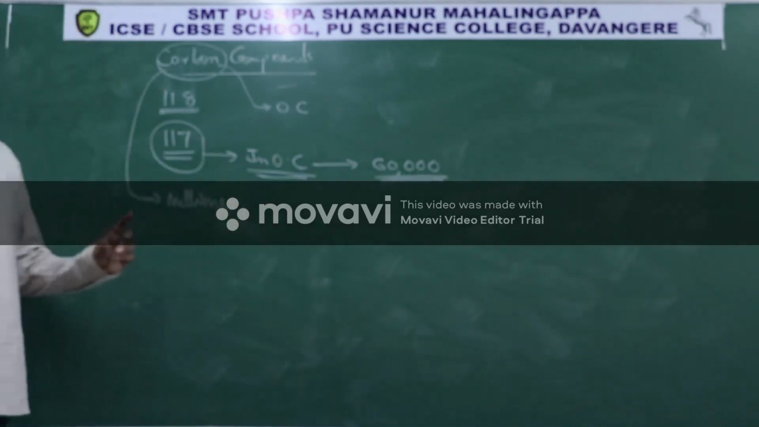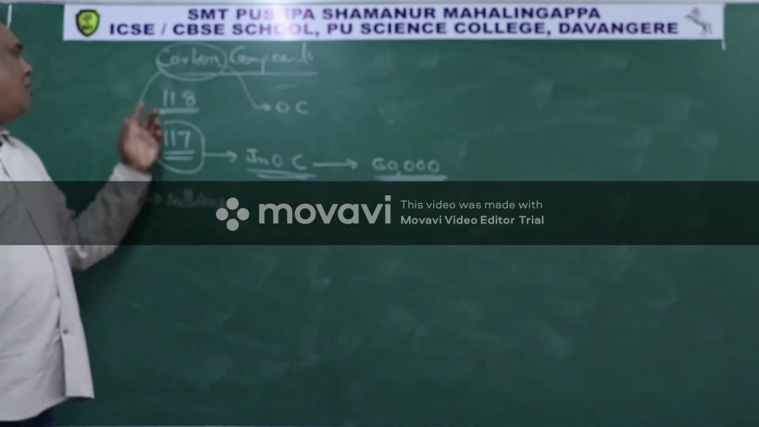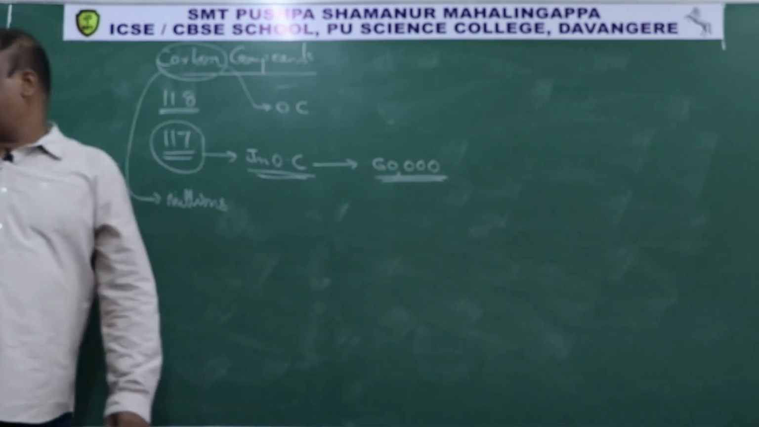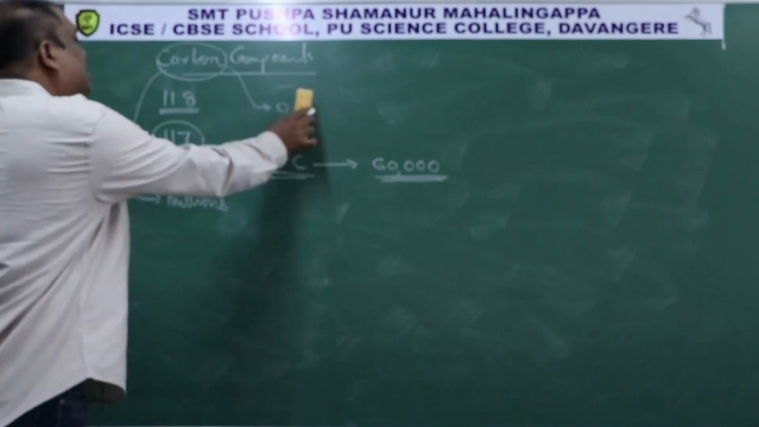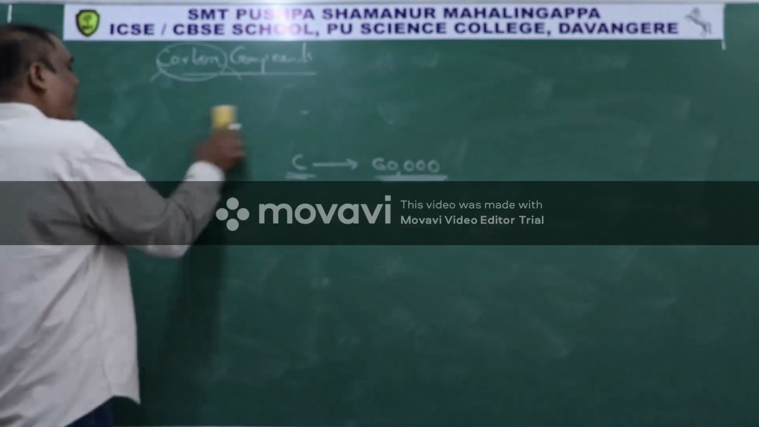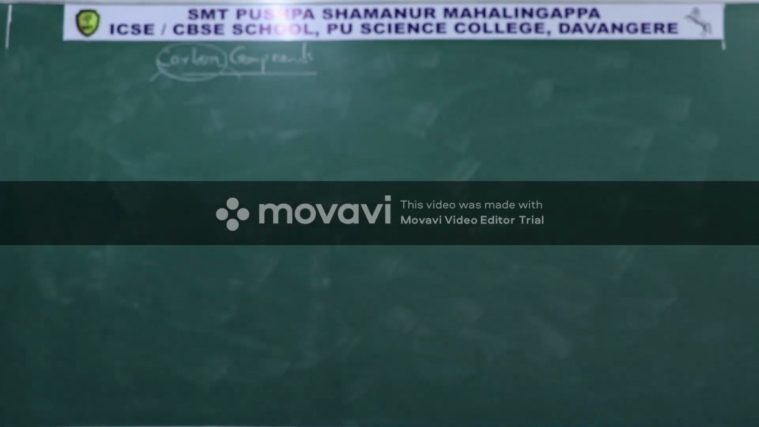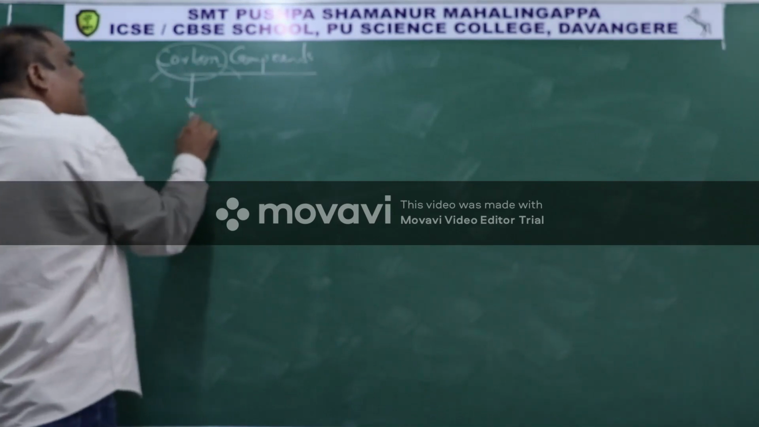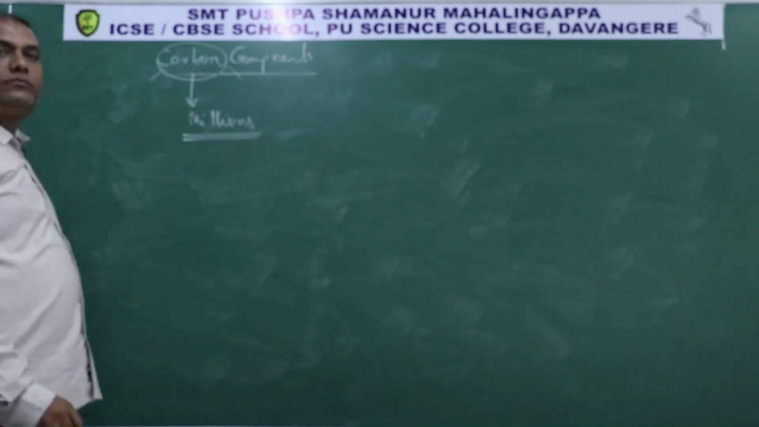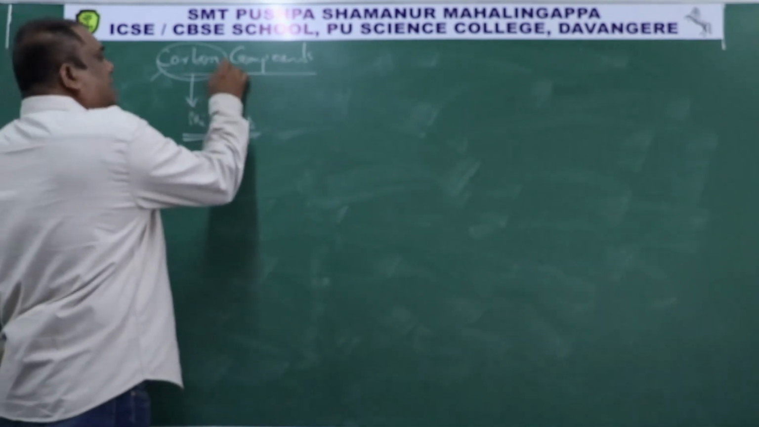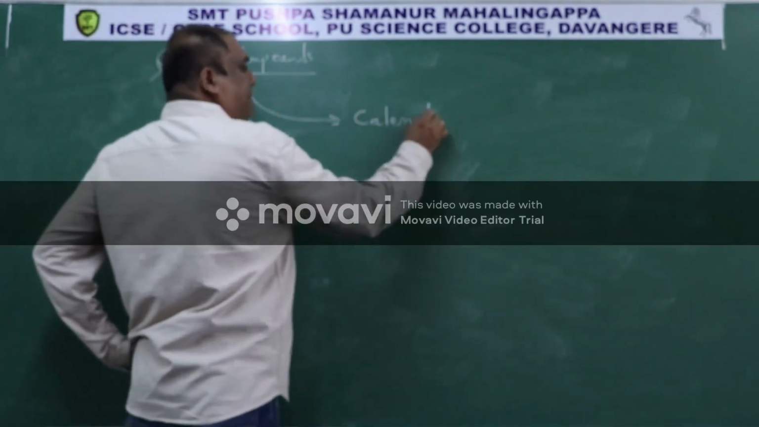Immediately the question arises: why are these 117 elements together forming only a few compounds, while only carbon forms millions of compounds? Only carbon has the ability of forming millions of compounds. Why does carbon form millions of compounds? It is because carbon has a special nature called catenation.